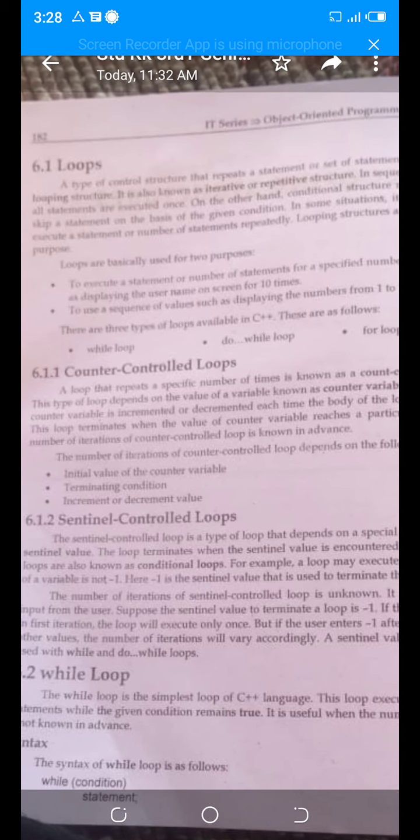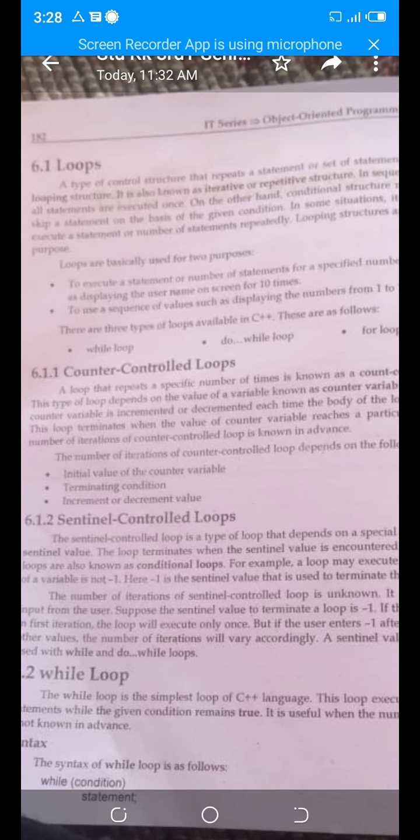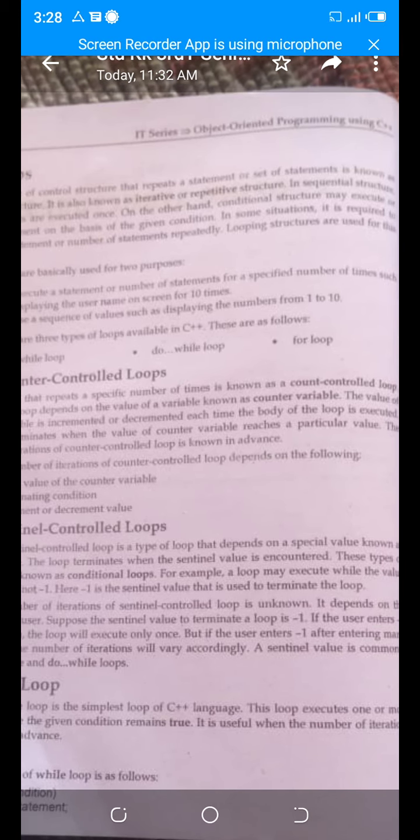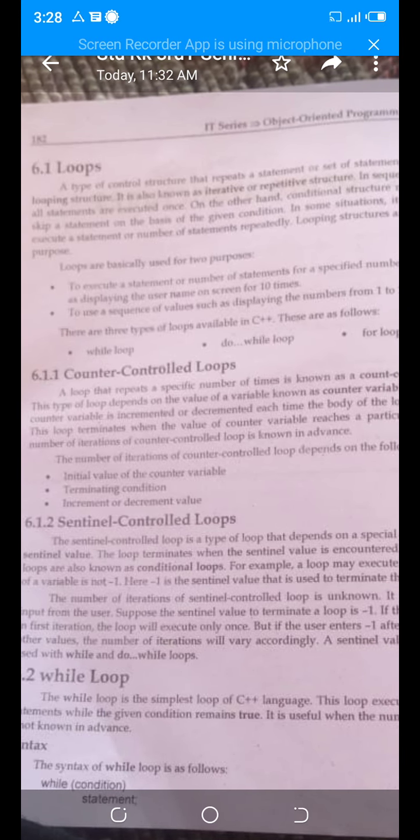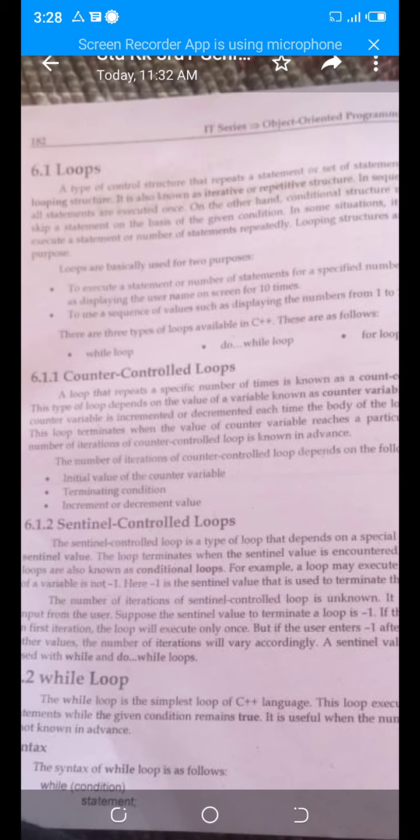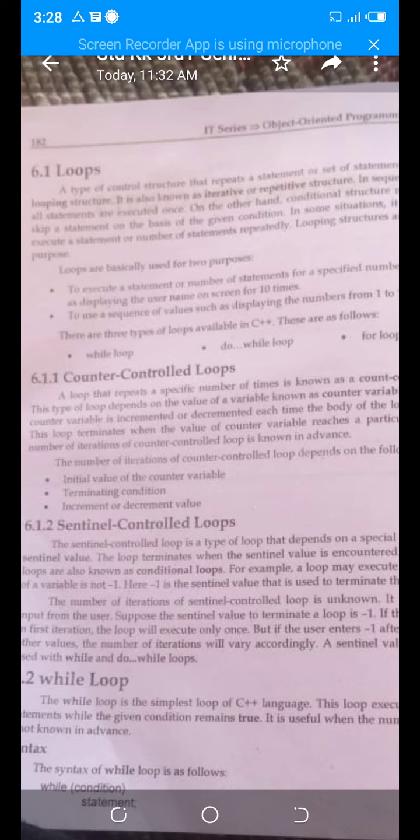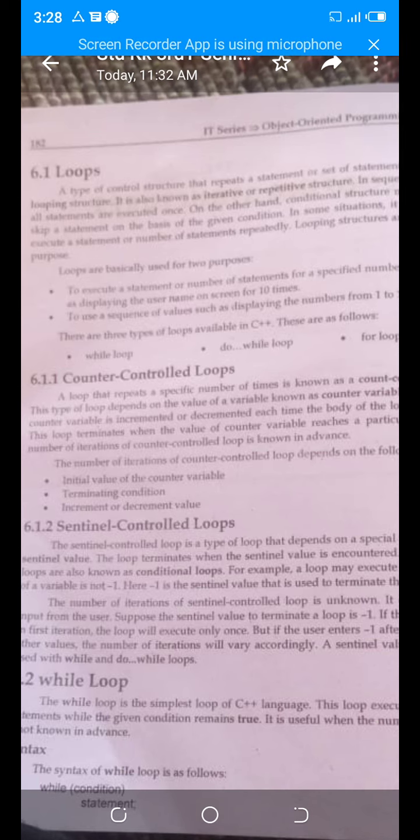So the value of the counter variable is incremented or it can be decremented each time the body of the loop is executed. Increment the variable value or decrement the variable value, both are examples of the counter controlled loop. So there are three main points in the number of iterations in the counter control loop. Number one, the initial value of the variable, the value which you give, that is also called the definition of the variable. In the definition of the variable, you will assign the value to the variable. So this is the initialization.